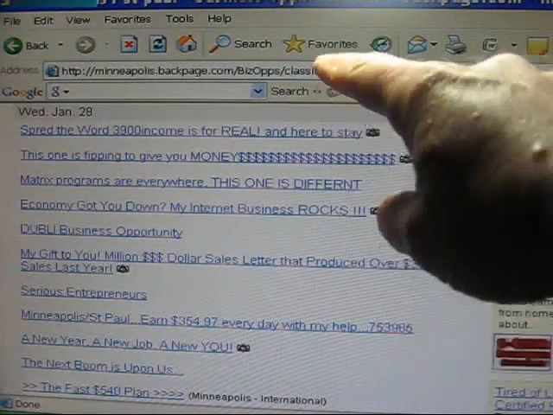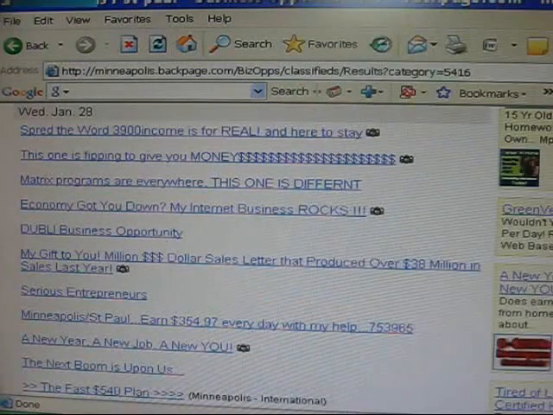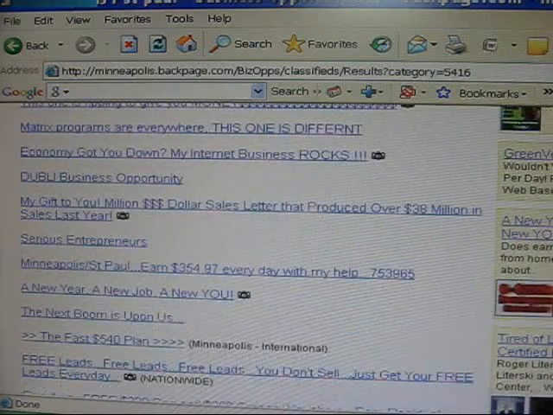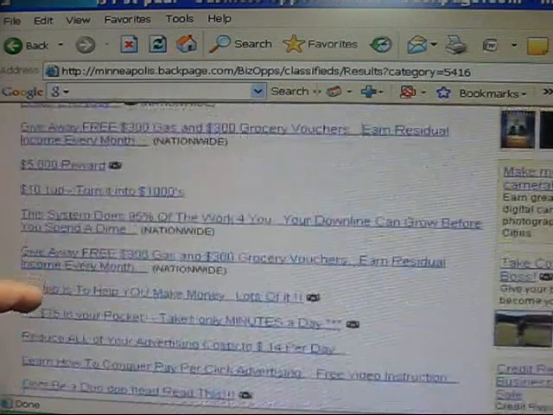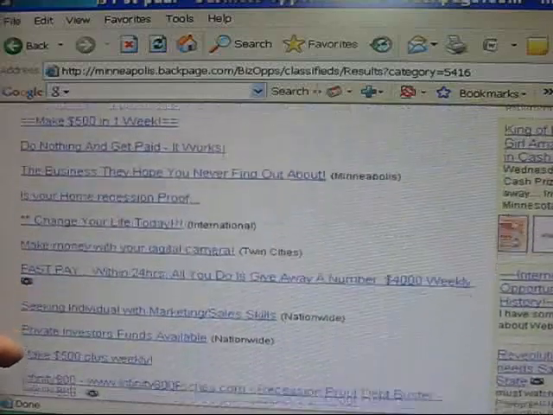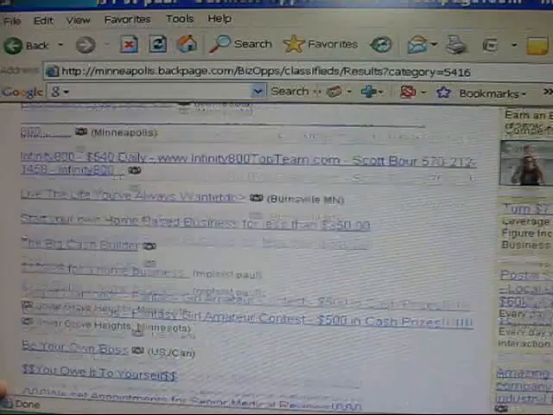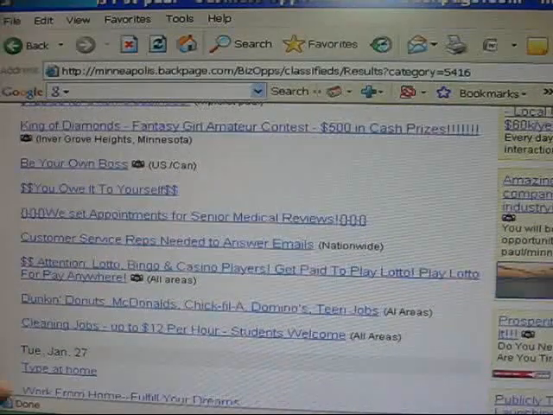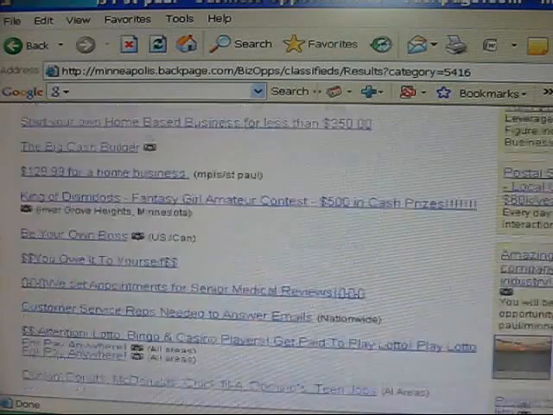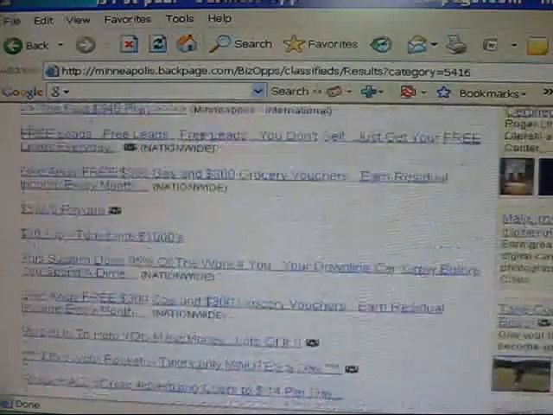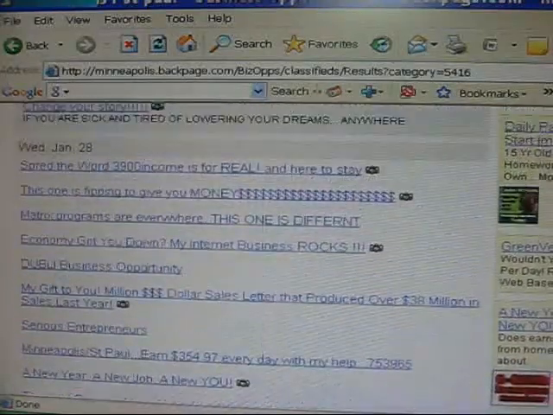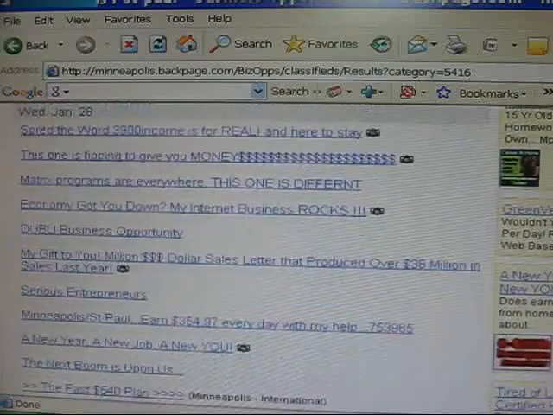This is Wednesday, January 28th. Every single one of these are ads here. Every single one goes all the way down the line. This is just for today. Backpage gets about 150,000 unique visitors a week. Okay, so there you go, and then it goes to Tuesday, the day before. Every time you post an ad on here, it's going to stay in Backpage for anywhere from 60 to 90 days.